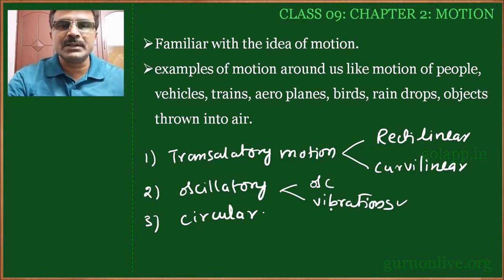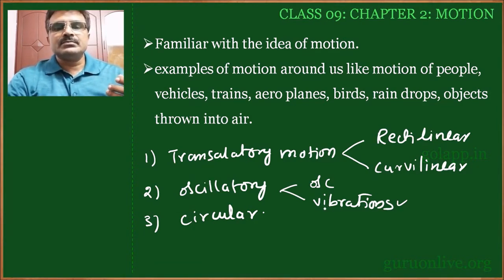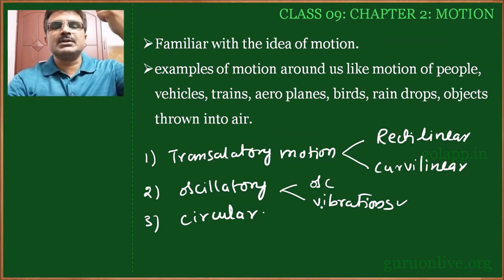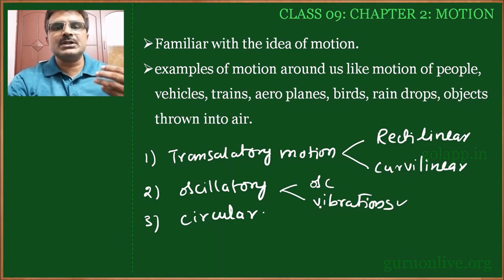I will explain clearly. If you take a pendulum bob, you have a thread and you have a bob, and if you pull and release it, it will make oscillations. The bob is fixed at one point on the top and making oscillations. It doesn't dissipate any energy in terms of sound, heat, or any other forms of energy. Such type is called oscillations.